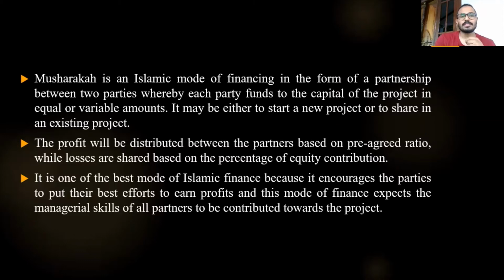The profit will be distributed between the partners based on a pre-agreed ratio, while losses are shared based on percentage of equity contribution. So here in Musharaka, the profit would be distributed between the partners according to the pre-agreed ratio. So maybe their investment is 50-50% or 40-60%, but the profit distribution may be different. It is decided according to the pre-agreed ratio between the partners. But the loss is shared and distributed according to the percentage of equity contribution.